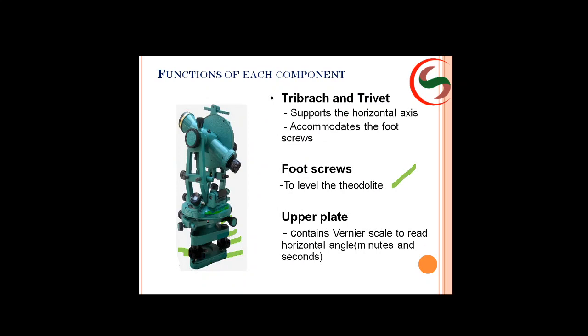Next, they will ask to explain the function of each component part of a theodolite, or list out the component parts of a theodolite and explain the function of any 3.